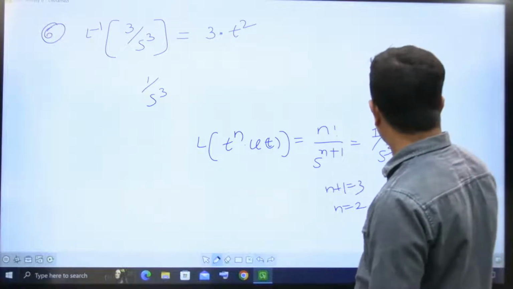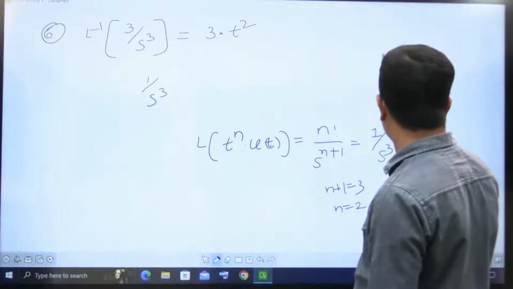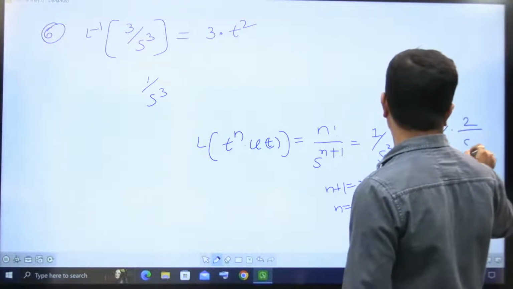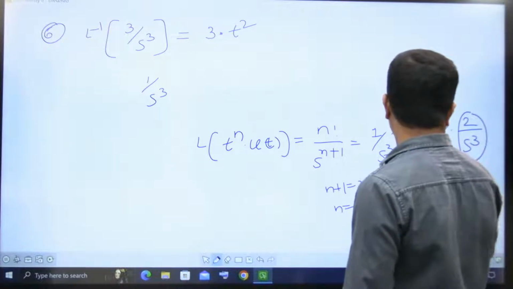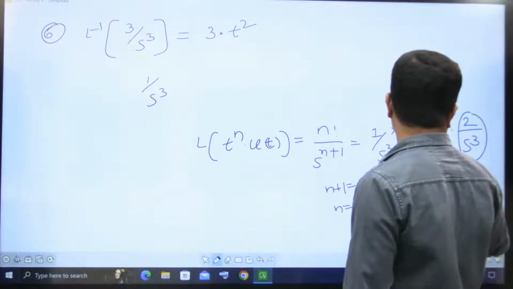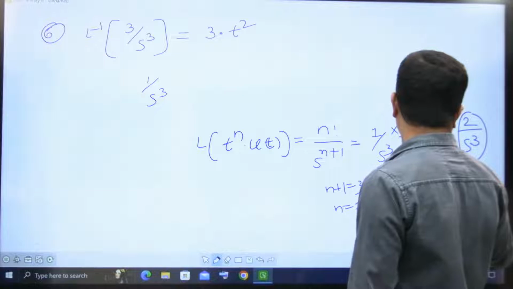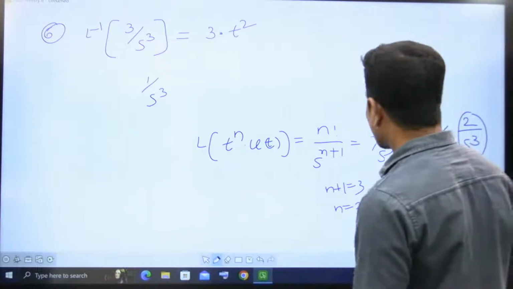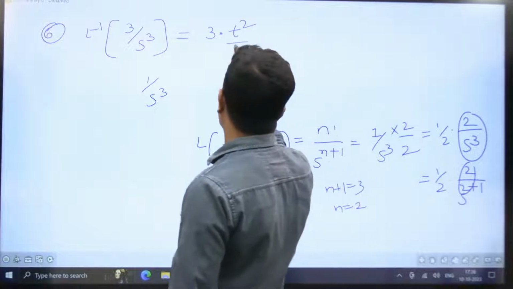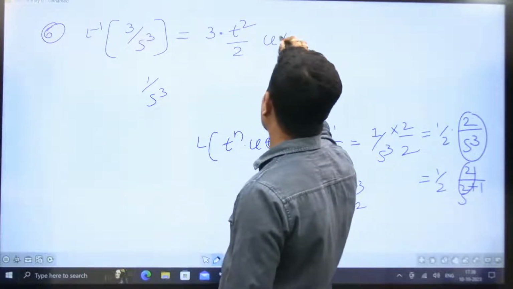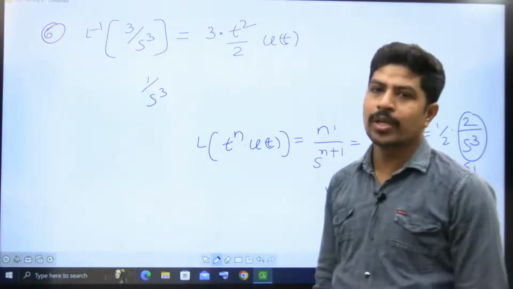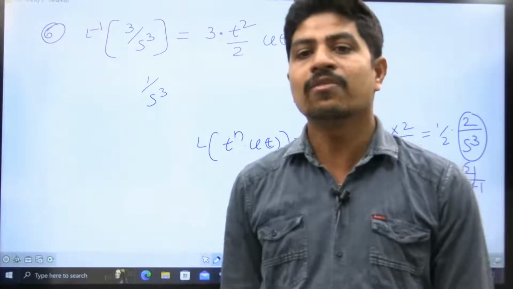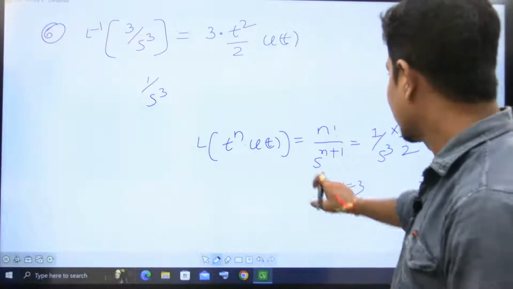Here what I do is I multiply with the 2, divide with the 2, then it will be 1 by 2 into 2 by s cube. This 2 by s cube is nothing but I can write it as 1 by 2 into 2 by s power 2 plus 1. Now n is 2. Now it is valid, right? So 3 by 2 into t square into U of t. That is the inverse Laplace transform, sorry, inverse Laplace transform.